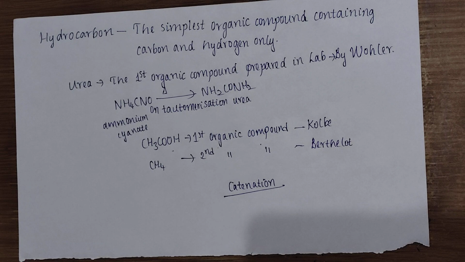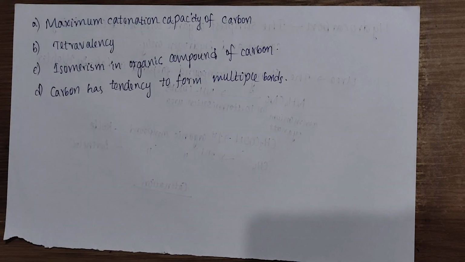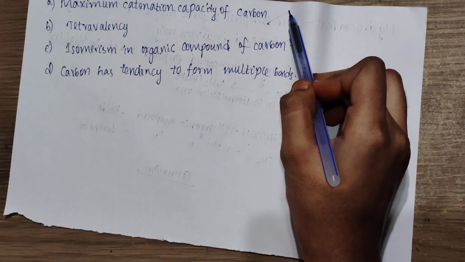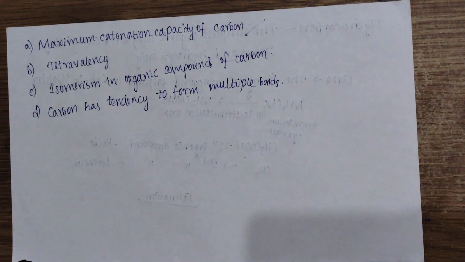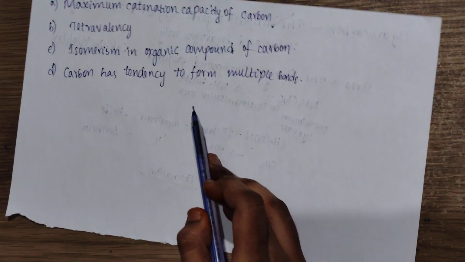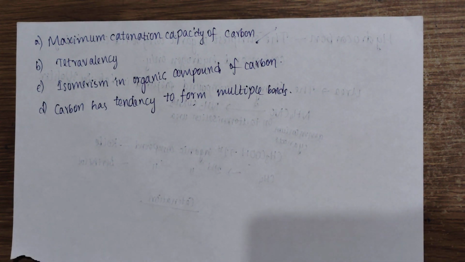Next, carbon compounds are innumerable due to four reasons. Let us go through the four reasons. They are the maximum catenation capacity of carbon and tetravalency, and isomerism in organic compounds of carbon. What is meant by isomerism? Molecules which have the same molecular formula but differ in their structures are known as isomers. And next, carbon has the tendency to form multiple bonds. Due to these four reasons, carbon compounds are innumerable.